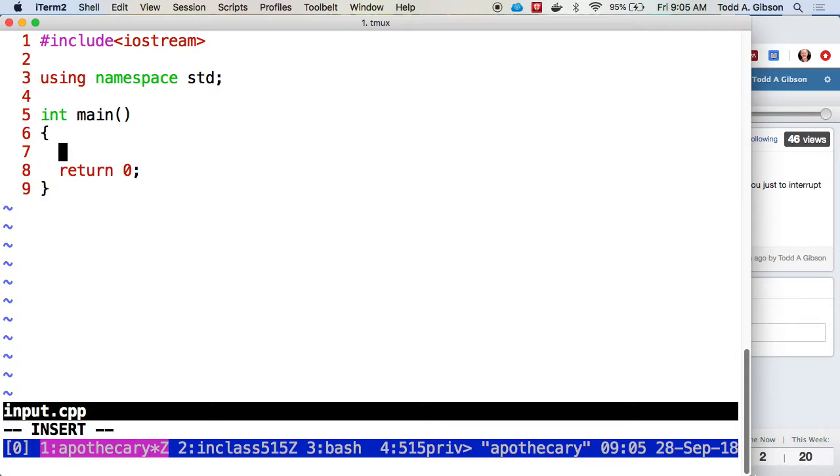What kind of thing are you inputting? An integer? Yeah, it's like a character. All right, so the answer really depends on what you're inputting. Let me try an integer.